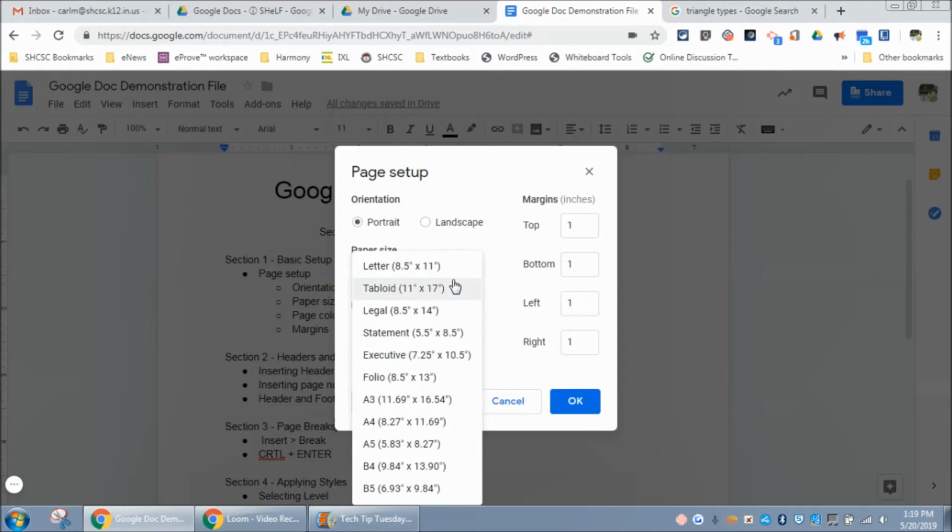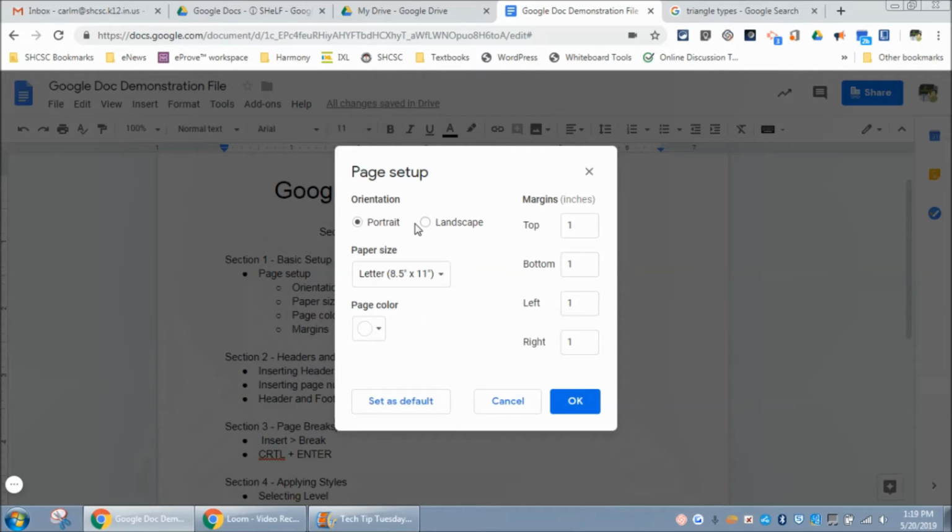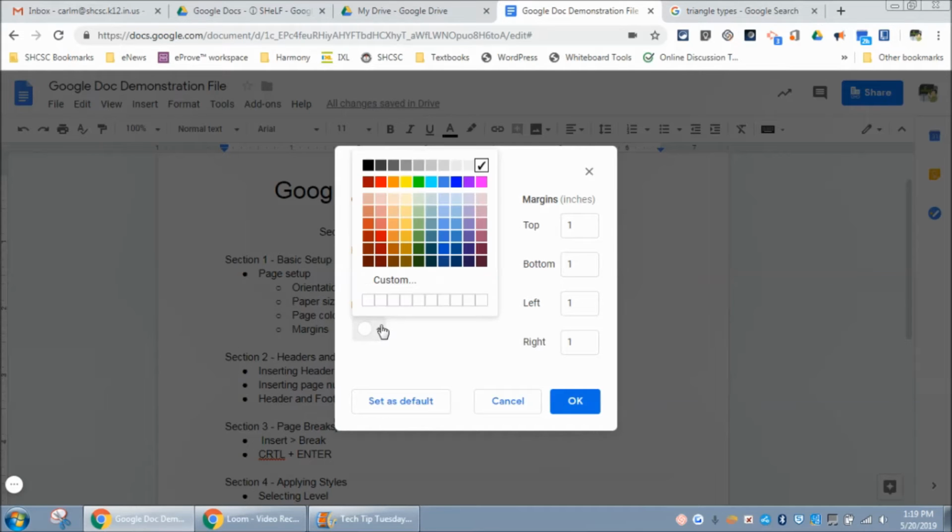This is especially handy if you're creating some sort of digital content that you want to share with your students and you need a little bit more space on the page. You can have longer pages, or your pages can be wider than they are long if you switch it to landscape. You can also change the background color of the page itself.